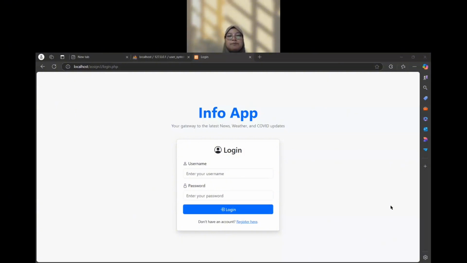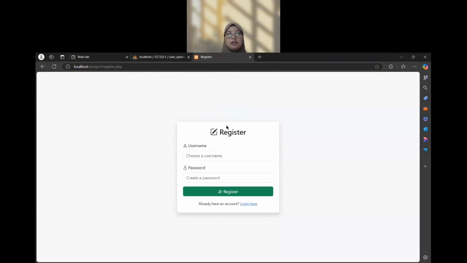Now, we are in the login page where the user needs to register and log in to an account. While doing this, the system will record user info in the database. So let me enter a few details.